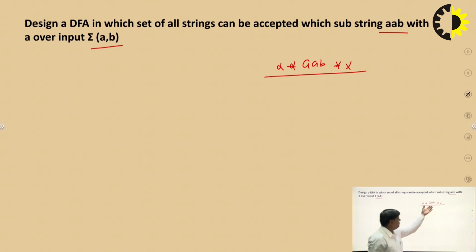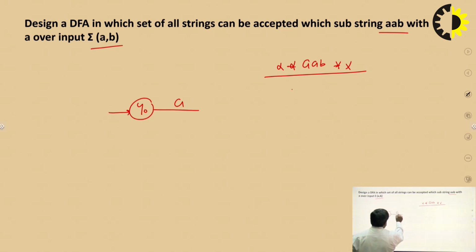We design for this string and complete the machine, no issue. And A, B is a substring of the given problem. It means further any kind of string can come after A, B, no issue. Now let us start designing this kind of problem.